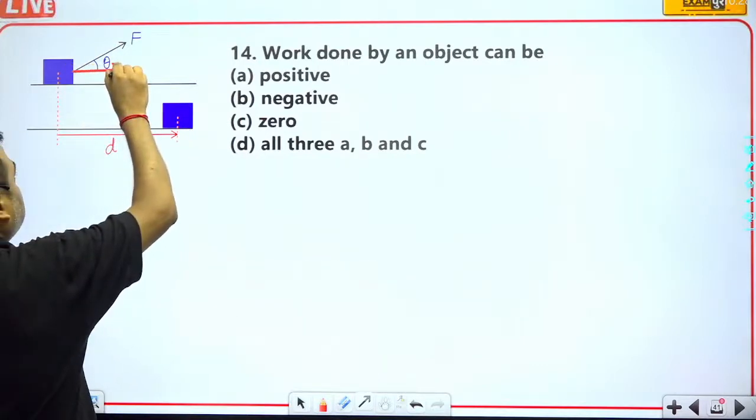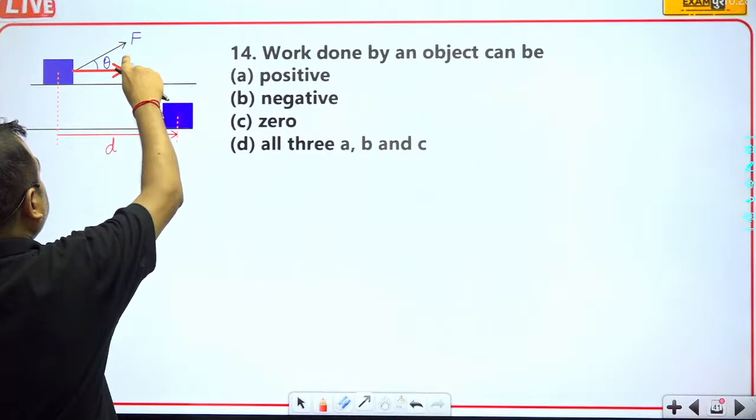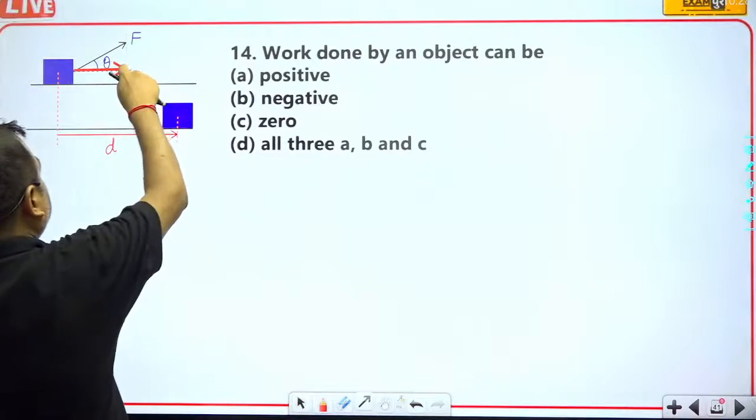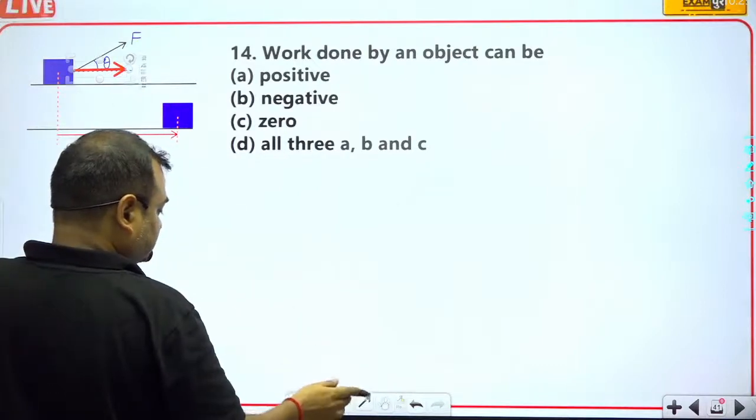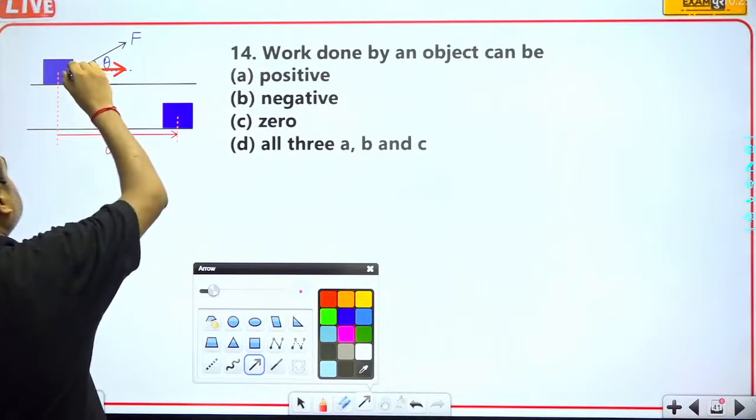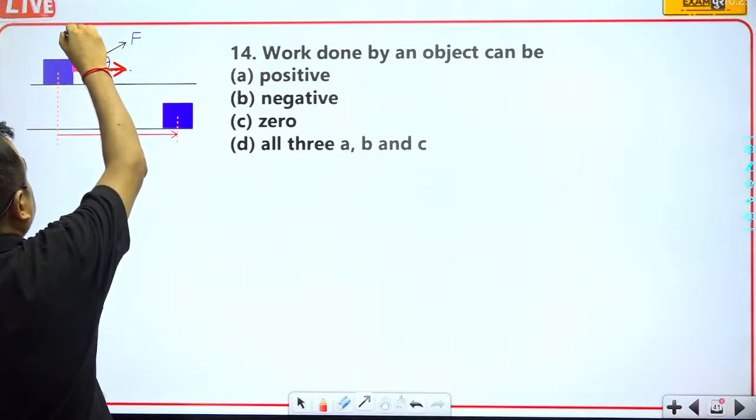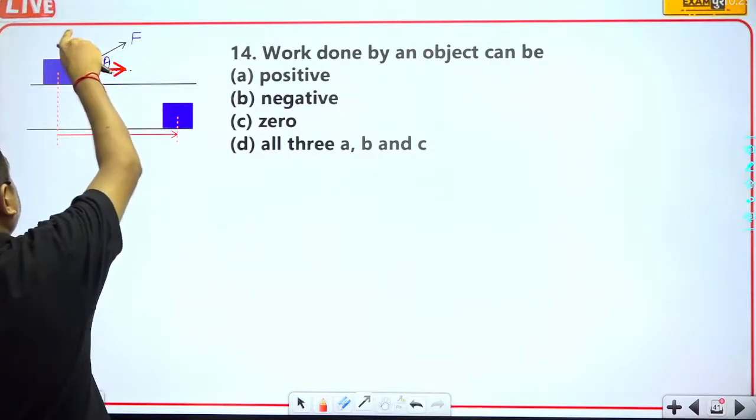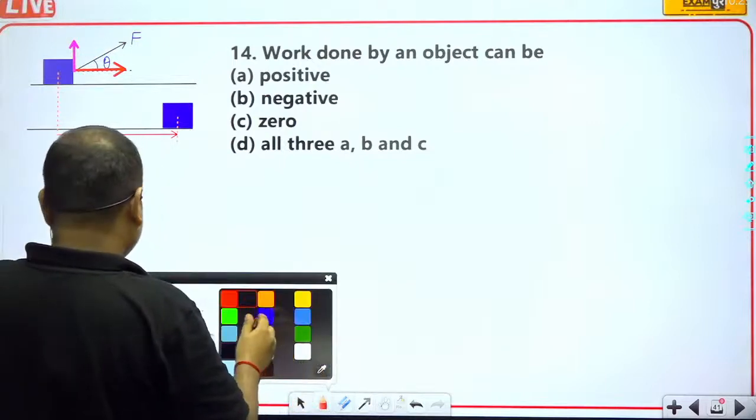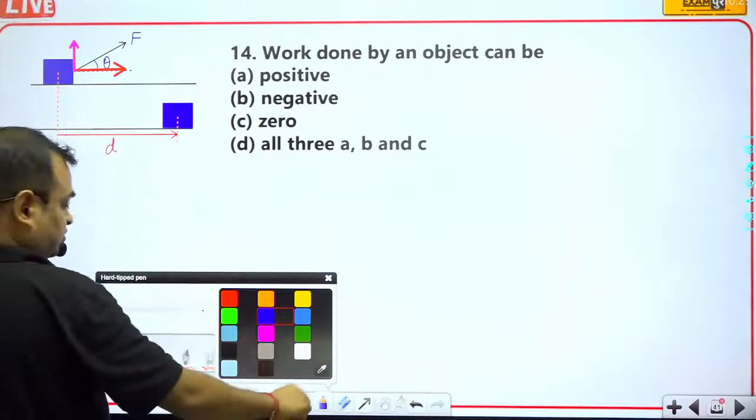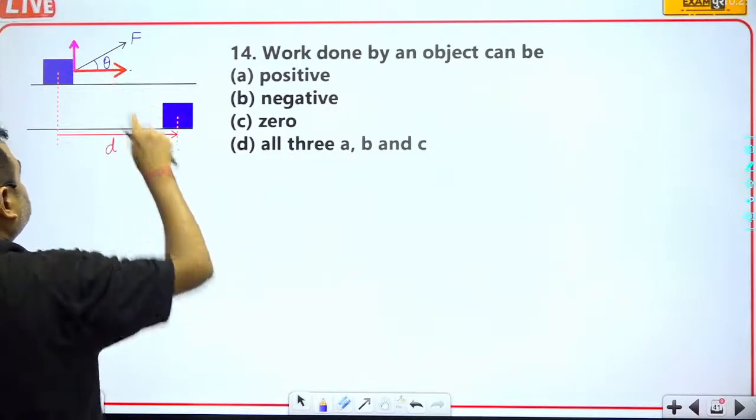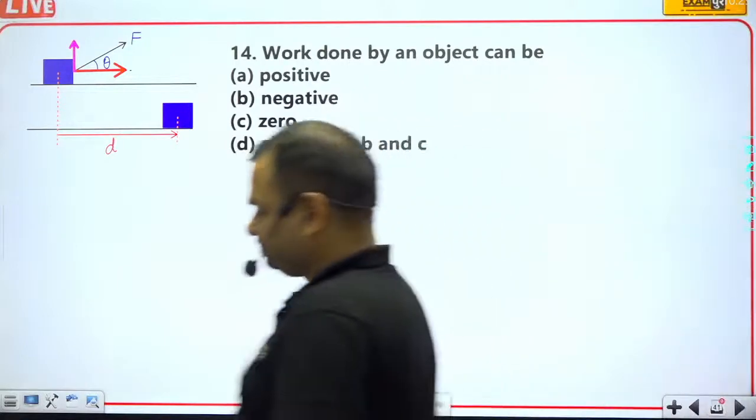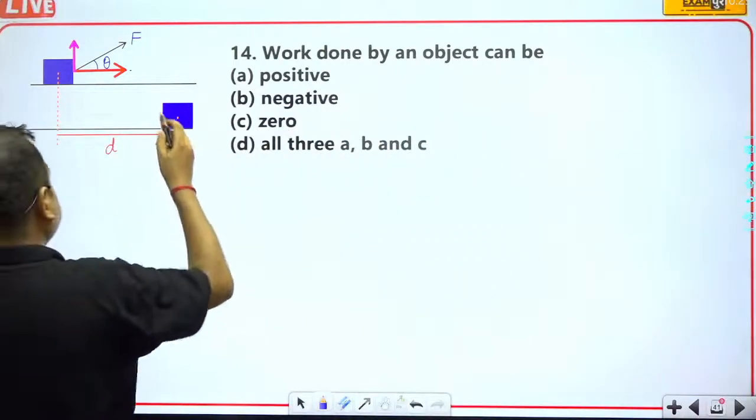One will be a horizontal component, and another will be a vertical component. So this will be a vertical component. Now please tell me which component of force will be responsible for this block to move in horizontal direction.